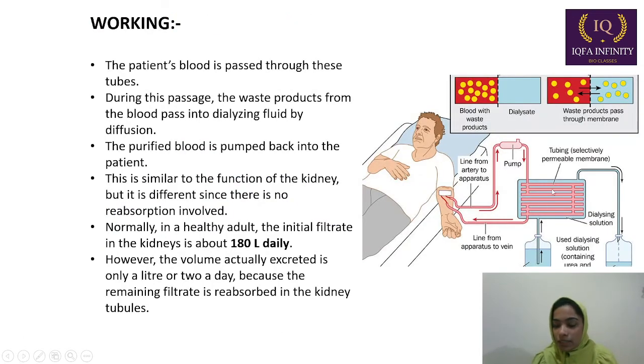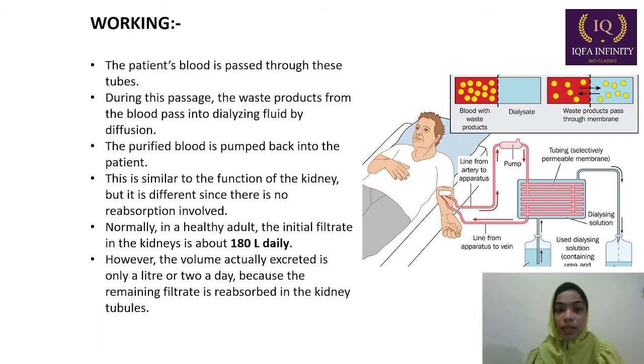This dialysing fluid has the same osmotic pressure as our blood, due to which the nitrogenous waste from the blood of the patient is transferred to the dialysing fluid. Now, what is the working of hemodialysis?